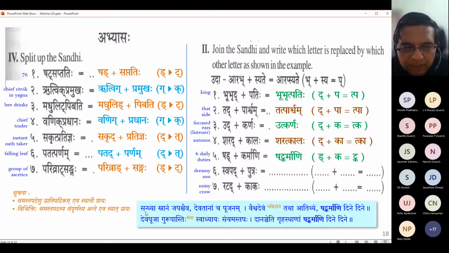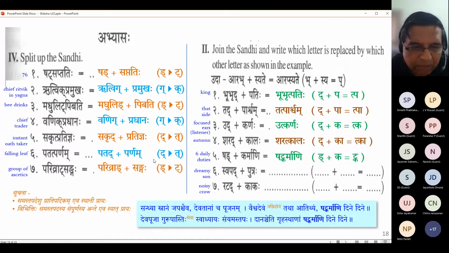Sandhya Snanam Japaschaiva Devatanam cha Pujanam, Vaishvadevam tata Athityam, Shatkarmani Dine Dine. So every day the six duties of a Dvija are Sandhya, that is doing the prayer of the sun, Sandhya Vandanam, during the morning Sandhya and the evening Sandhya, the sunrise and the sunset.